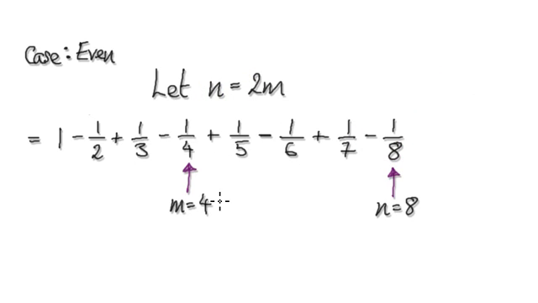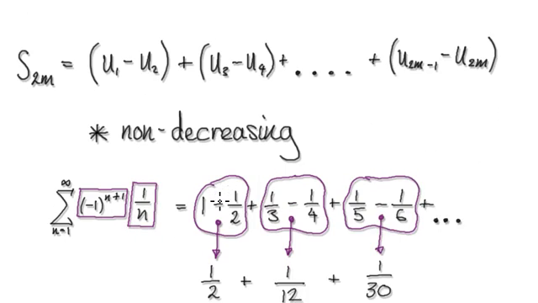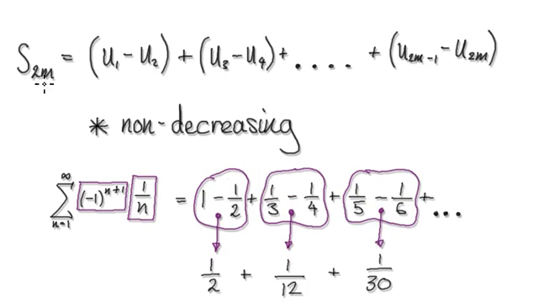Okay, so let's say we're summing up an even number of terms. It's like me saying I'm summing up to the nth term, but rather than saying this, I'm going to use 2m because we can only sum up an even amount. So our first term would be u1, second one would be u2, third one would be u3, and so on. But we are going to visualize it like this.